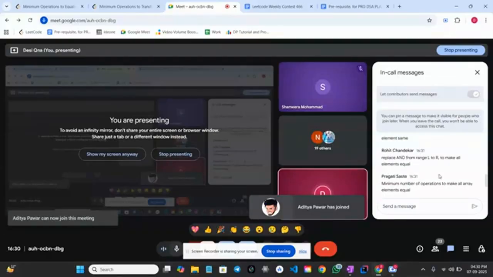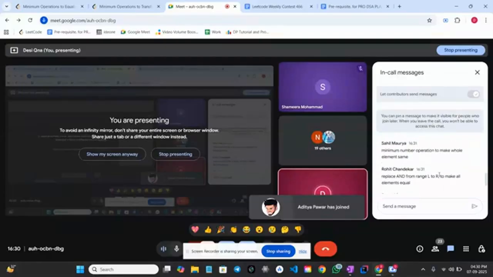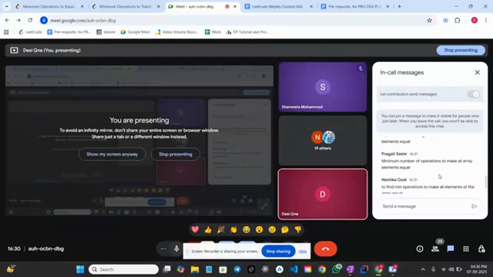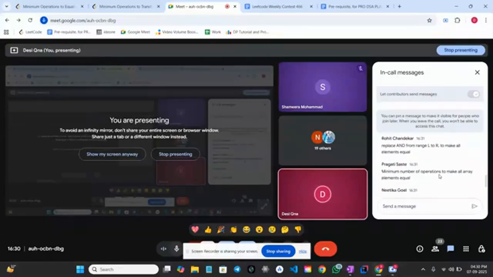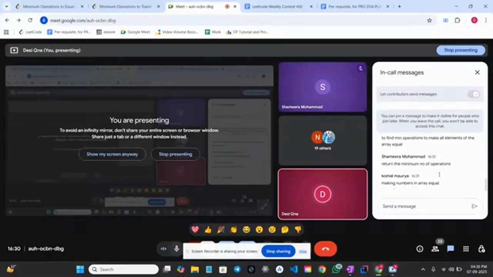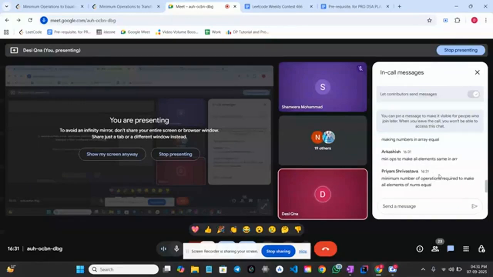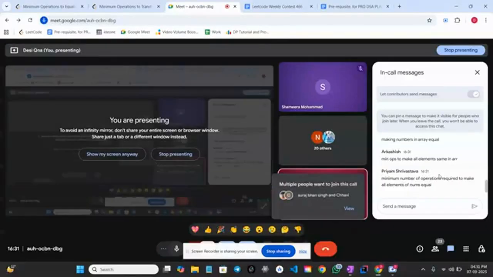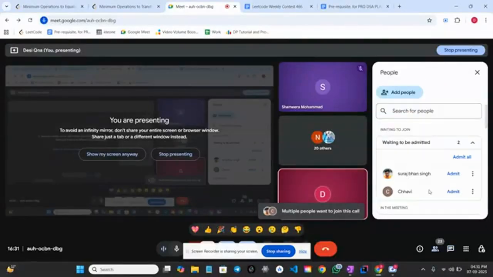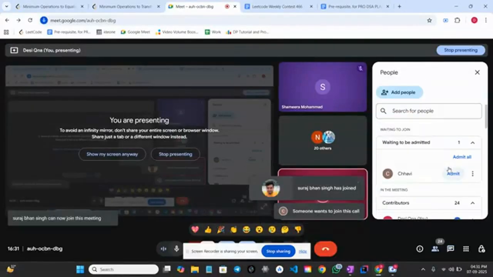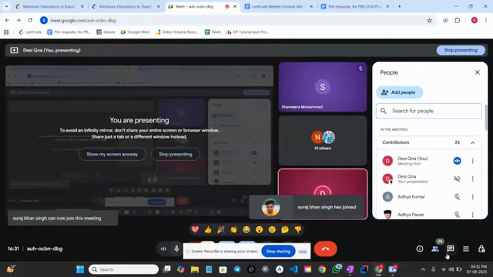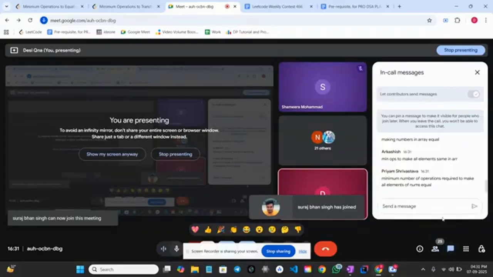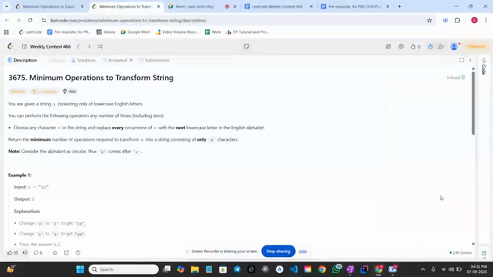So yes, replace AND from a range and make all elements equal. Yeah, Rohit, correct. Nice, Sahil. Great, Sahil gave the first correct answer. Nice, Pragati, Nitika, Shamira, Komal, Alkashish, Priyam. Awesome, guys. Brilliant. So guys, let's go one by one, and let's divide this big problem into sub-problems. Although it's only a small problem, we can still divide it into sub-problems and chunks. Okay, so let's do that.